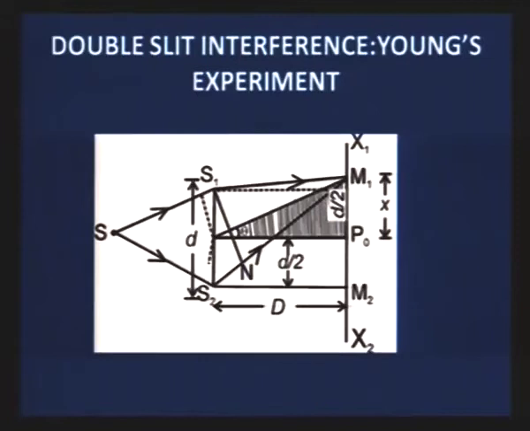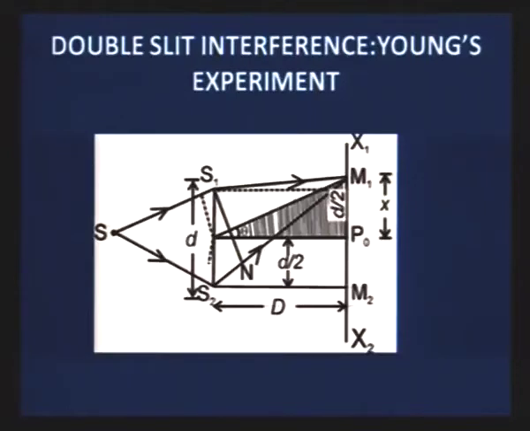To get interference experimentally, there is one popular experiment, the double slit interference, Young's experiment, and this experiment was designed by Thomas Young. Here one source is divided into two sources, and these two sources are coherent sources.